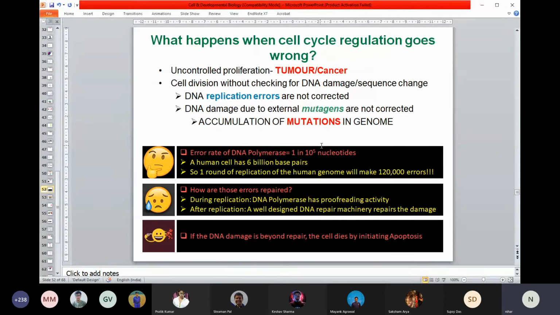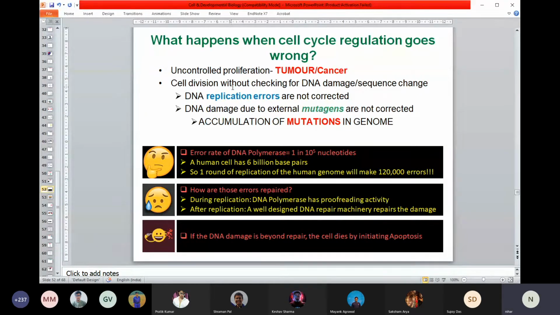Okay, but then the problem is things cannot always be perfect. And if there is an uncontrolled cell cycle or uncontrolled cell division, I mentioned that can lead to tumor followed by cancer. That we'll be talking about now. But how can that cell division be uncontrolled? Or another way to think, how can that error come during cell division?